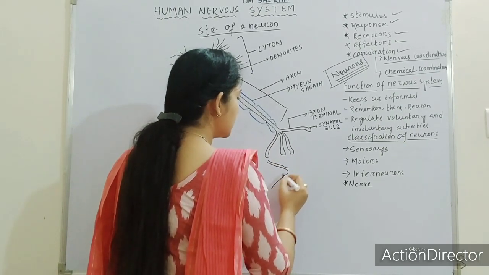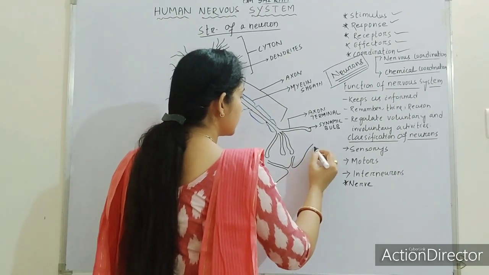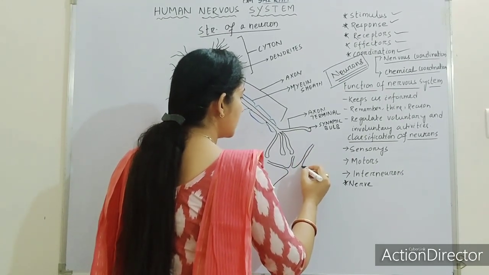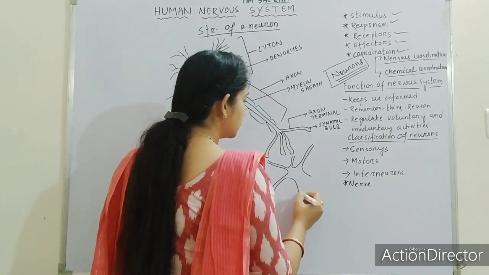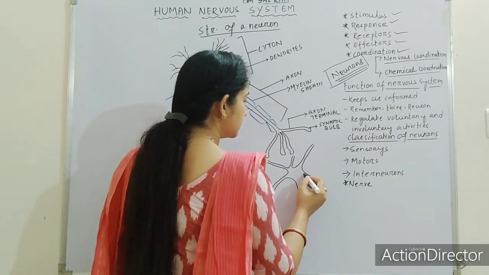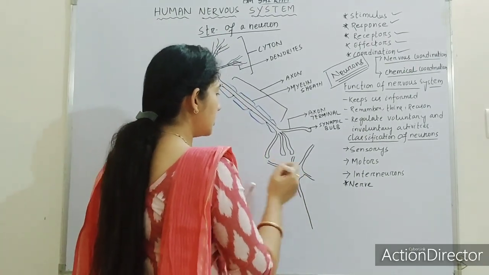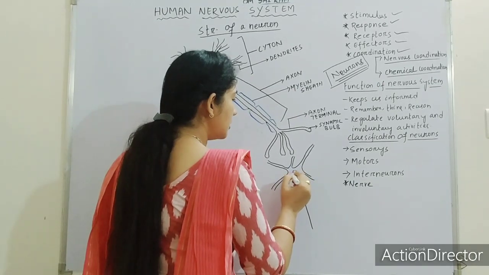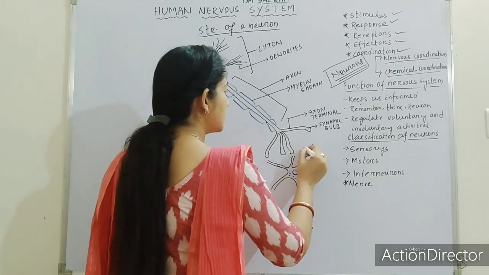After the ending of the axon, again there is a cyton. Here again there is a cyton that extends down. Here is the nucleus of the cyton. Here is the cytoplasmic content.